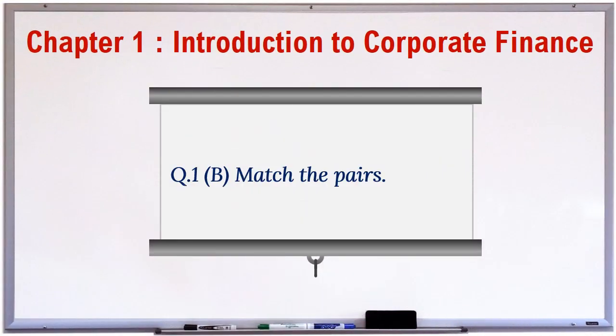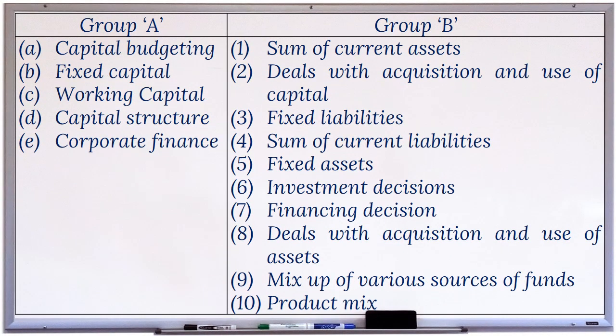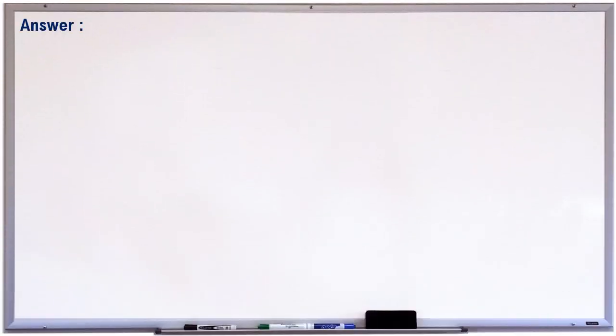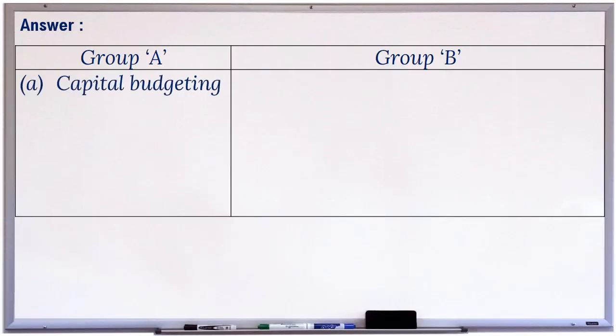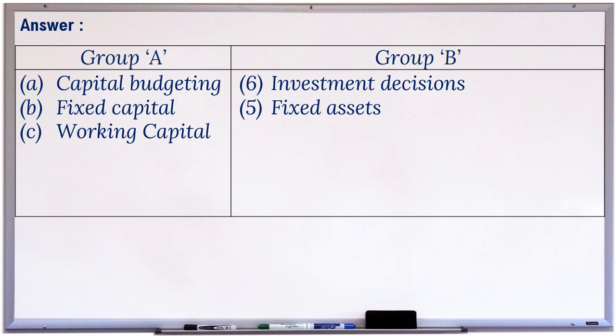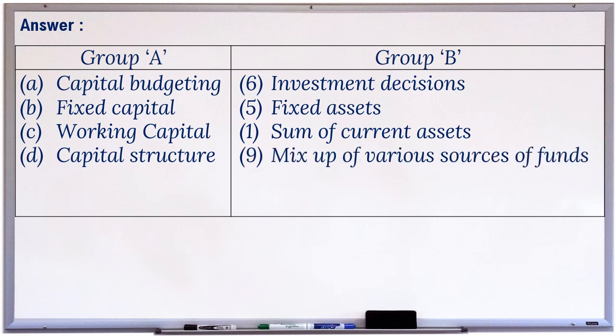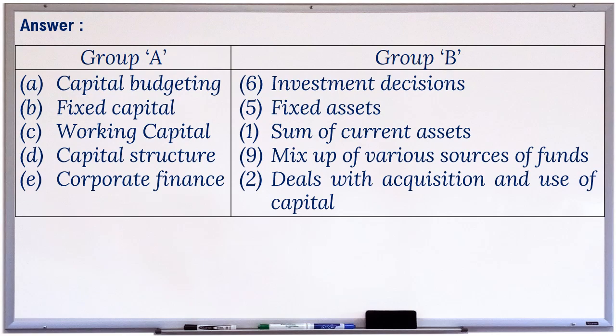Question 1. B. Match the pairs. Students are advised to read the question. Answer. A. Capital budgeting, 6. Investment decisions. B. Fixed capital, 5. Fixed assets. C. Working capital, 1. Sum of current assets. D. Capital structure, 9. Mix-up of various sources of funds. E. Corporate finance, 2. Deals with acquisition and use of capital.